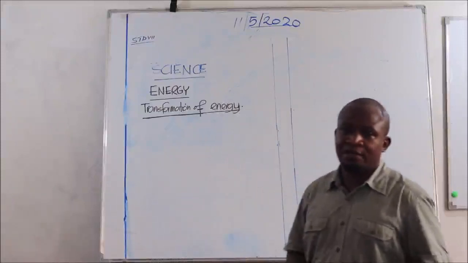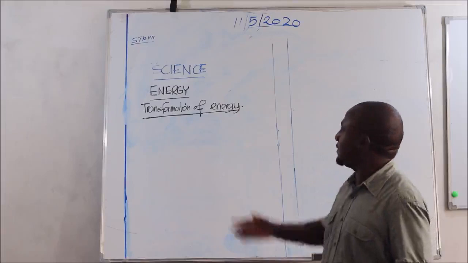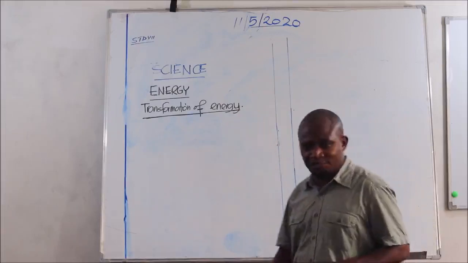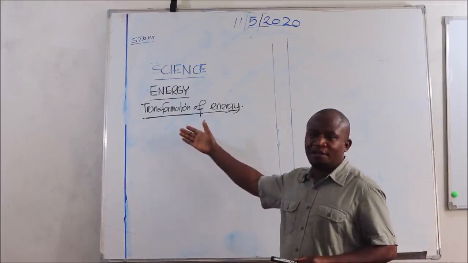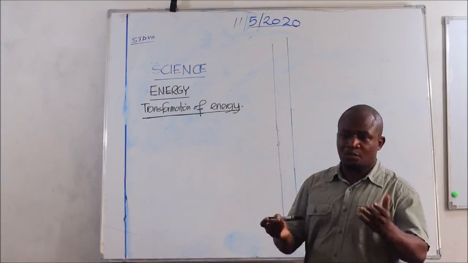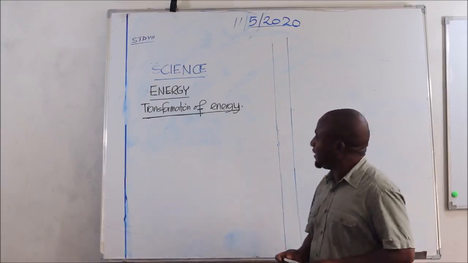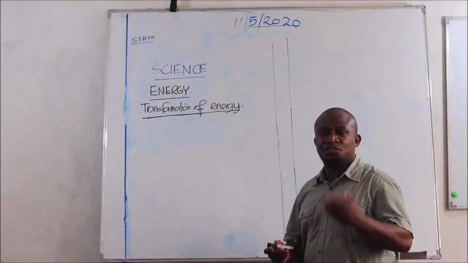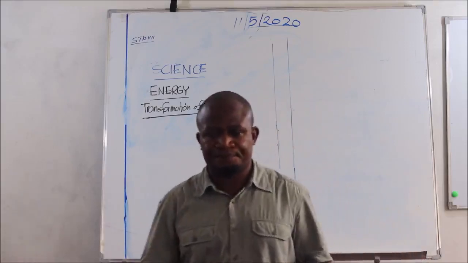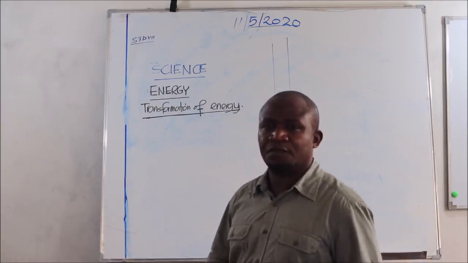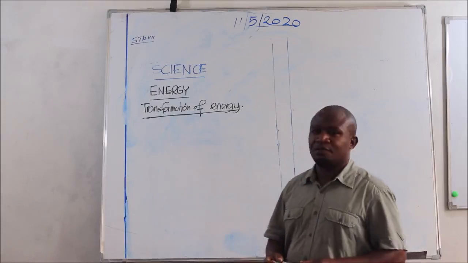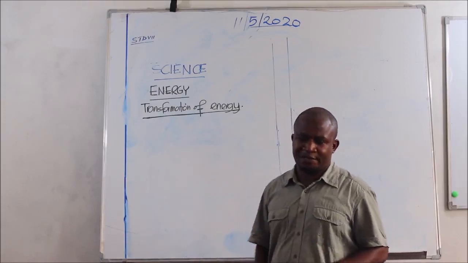Our discussion today focuses on energy. The term energy has been used since class 1, and I know we know the meaning of this word. Just to revise, energy means the ability to do work. Now, we all know that for energy to be liberated, work has to be done.